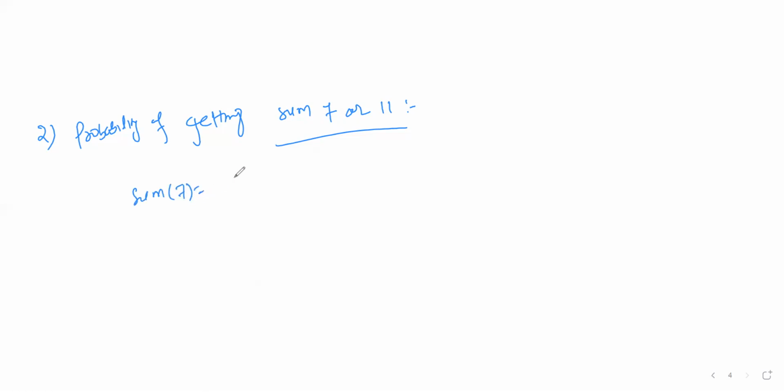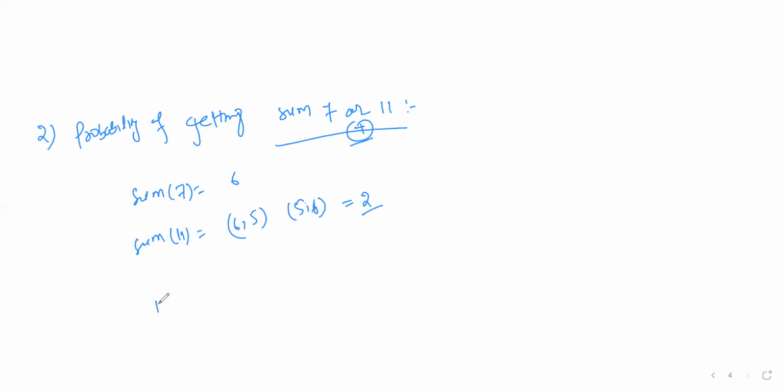We know that total 6 outcomes are there, and sum 11 means it's 6, 5 and 5, 6. Now any other pair, if I add them, are you getting 11? No. So only 2 pairs are there. So or means you remember that it's a plus.